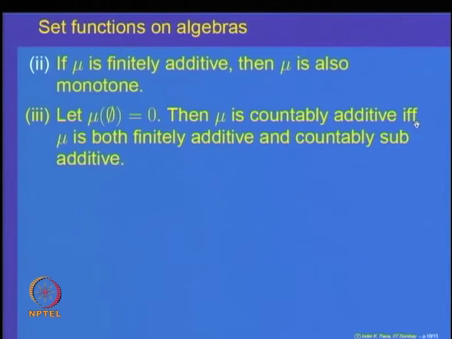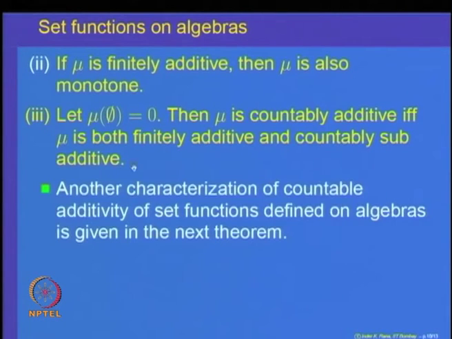So, note that "if and only if" means we have proved both ways: mu is countably additive if and only if mu is both finitely additive and countably subadditive. So, this is a characterization of countable additiveness of set functions, but of course, the domain of the set function should be an algebra, that is important. So, this is a very useful criterion for countable additivity.